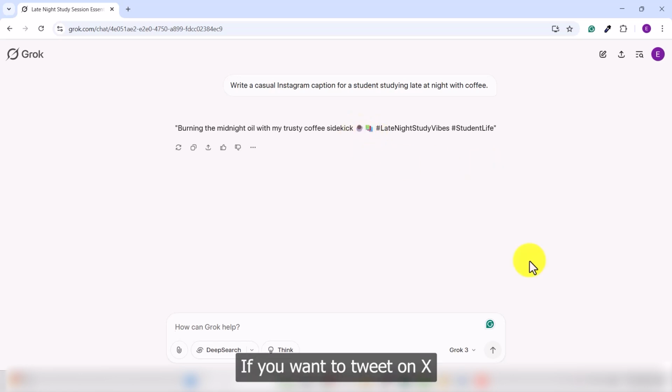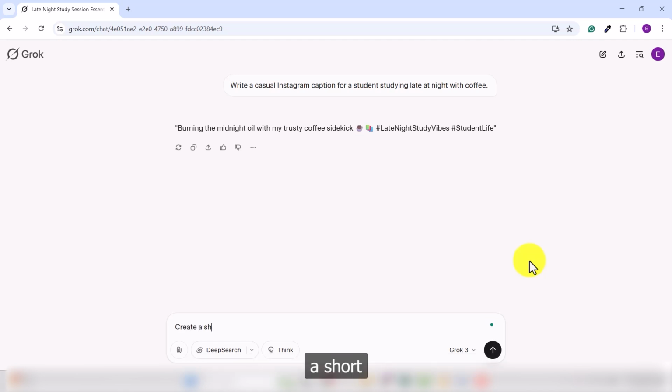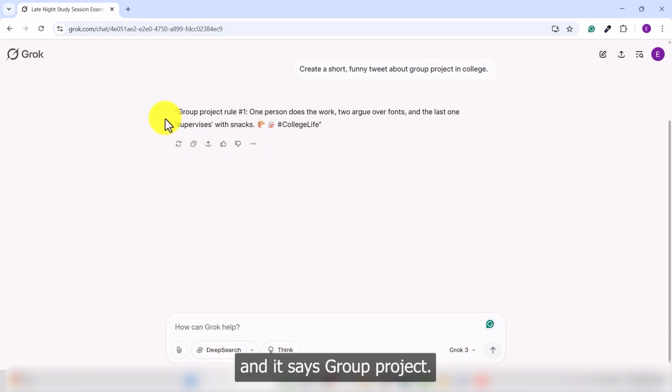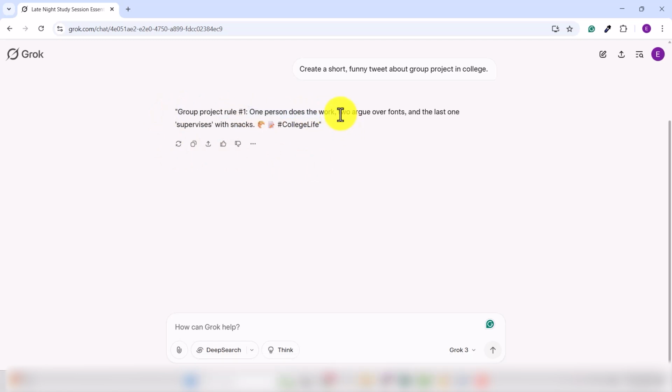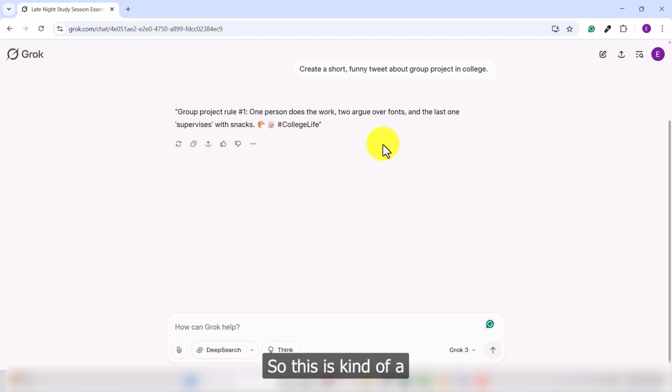If you want to tweet on X, then you can give it a prompt as: create a short funny tweet about group project in college. And when you just press enter, here is a tweet, and it says: group project rule number 1: one person does the work, 2: argue over fonts, and the last one supervises with snacks. So this is kind of funny and short as well.